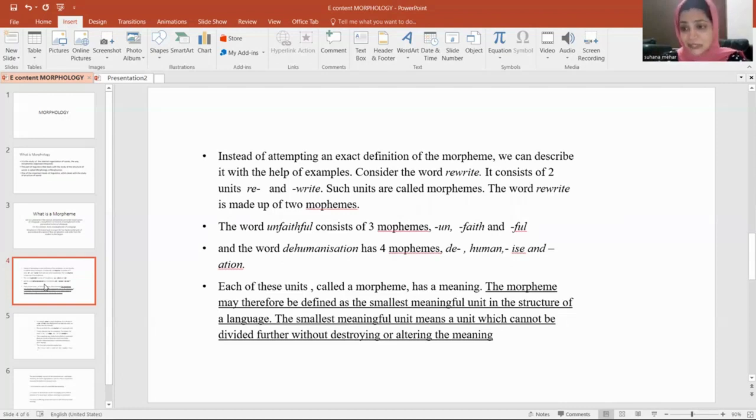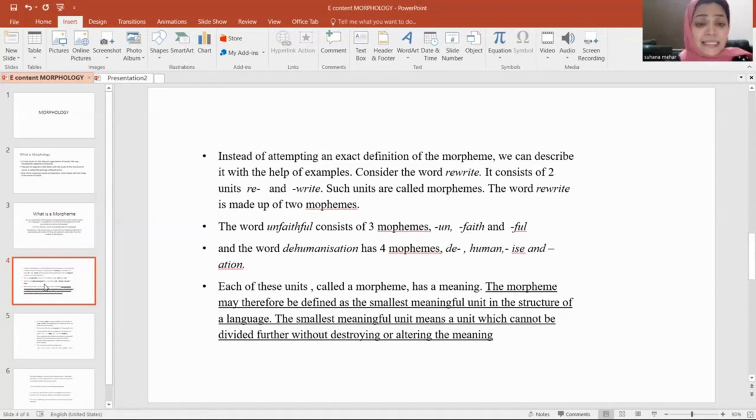Re is a prefix, and write is the stem word, the base word. These 2 units, re and write, are called morphemes here. So rewrite is made up of 2 morphemes, re and write.